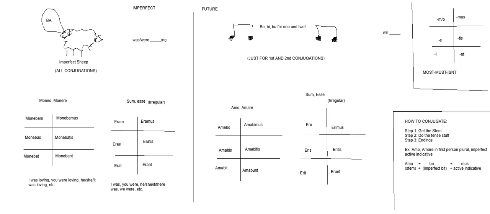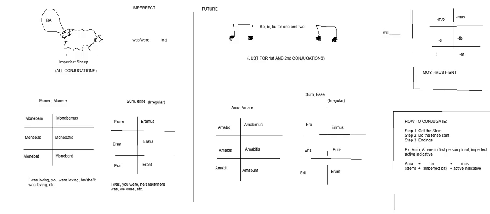Hello, ladies and gentlemen. This is just a little supplementary lesson on Chapter 6 to go over a little bit of memorization information and make sure that we put Chapter 6 and the imperfect and future in the context of the rest of our semester. So Chapter 6 goes over the imperfect and the future.